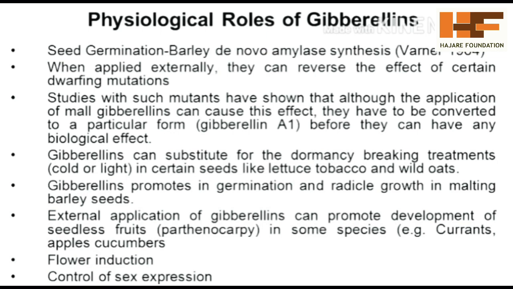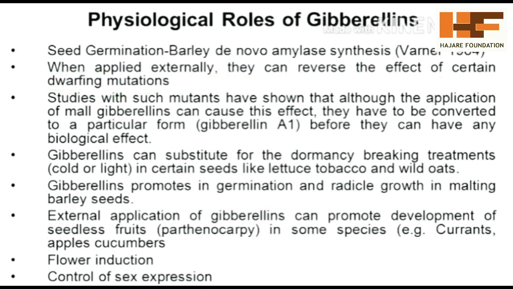The second point is that when applied externally, gibberellic acid can reverse the effects of certain dwarfing mutations. You know the mutation. When stunted or short-growing plants, called mutant plants, are treated with gibberellic acid, the plants become normal height. If gibberellic acid is used to treat dwarf plants, then the mutations responsible for dwarfism will be reversed, meaning the genetic sequence comes to the normal position.